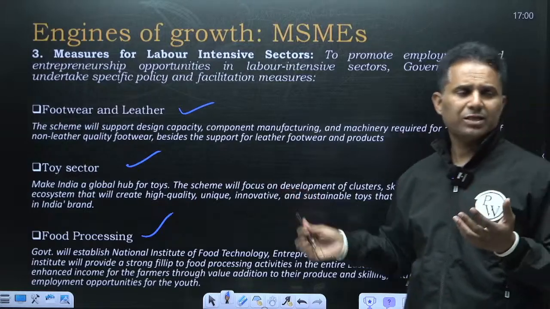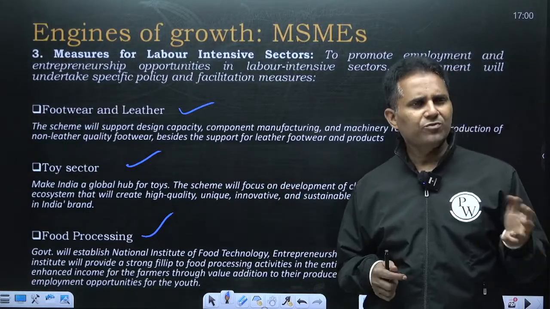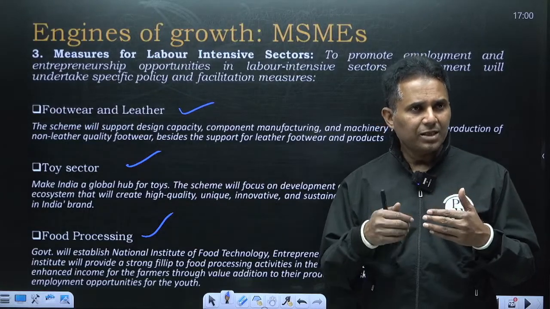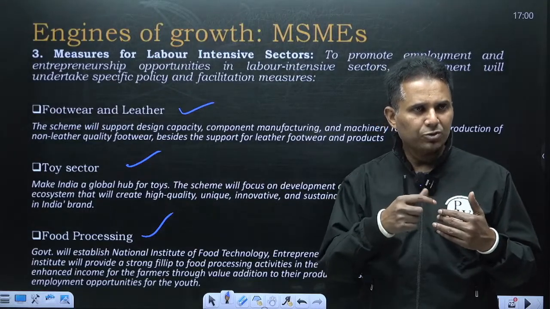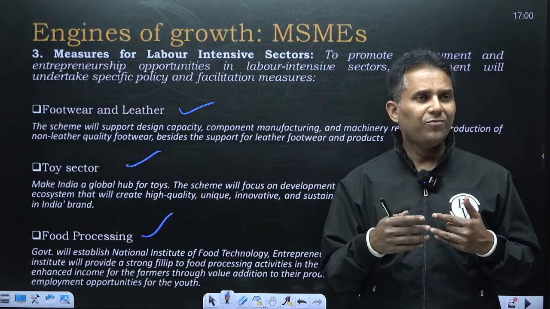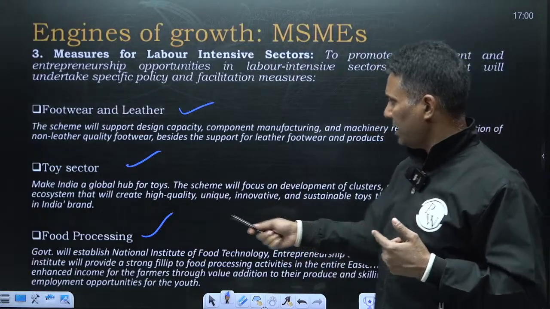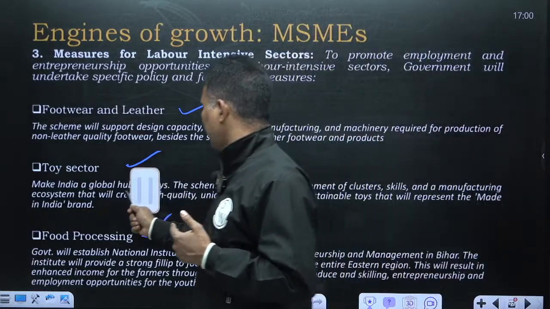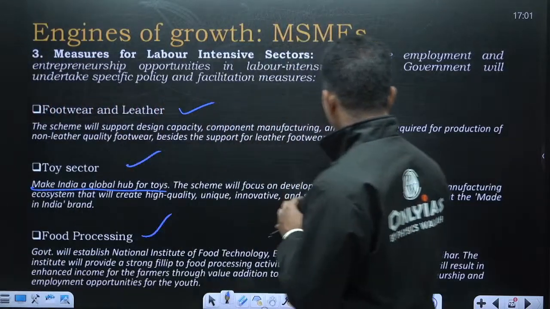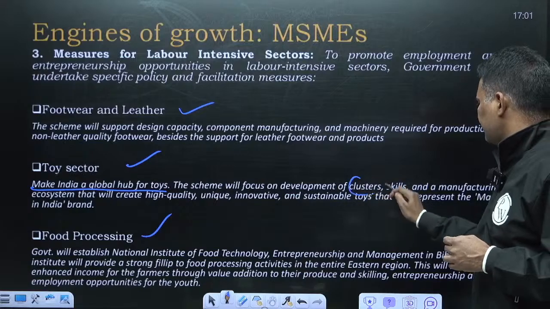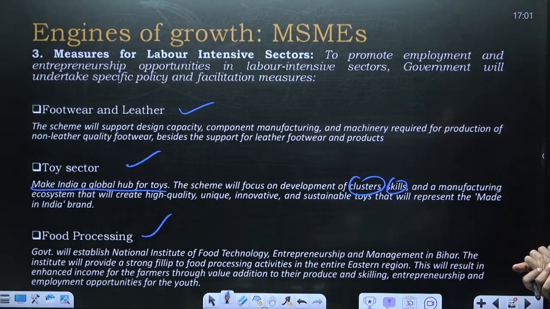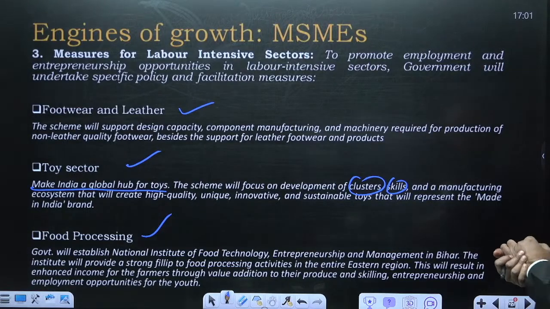For example, the toy sector. 10 years back, most of the toys were imported. Now we have become self-sufficient. India's toy export has increased in the last 2-3 years by more than 100%. So government is going to give a further boost to the toy industry to make India a global hub for toys. The scheme will focus on development of clusters, cluster model, agglomeration of economies, and a manufacturing ecosystem that will create high quality, unique, innovative and sustainable toys.